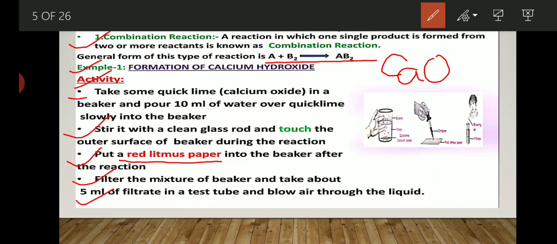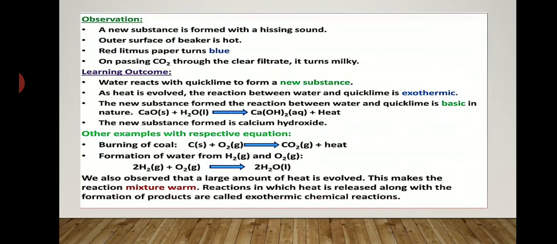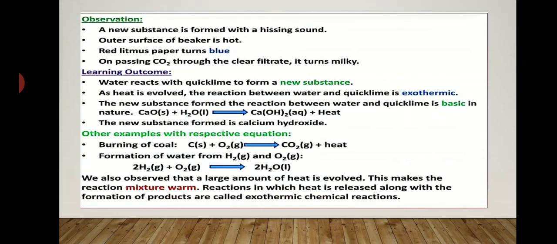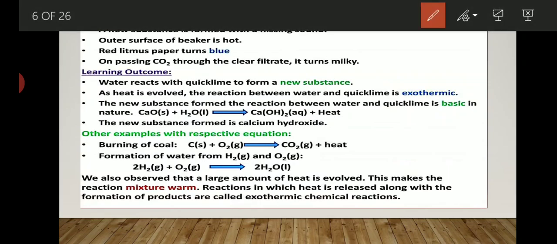So, you have to take 5 ml of filtrate in a test tube and blow air through the liquid. You have to blow some amount of air. Now, what observation will you get? First observation, you will get a new substance formed with a hissing sound. This is the first observation. Second observation is that the outer surface of the beaker becomes warm.